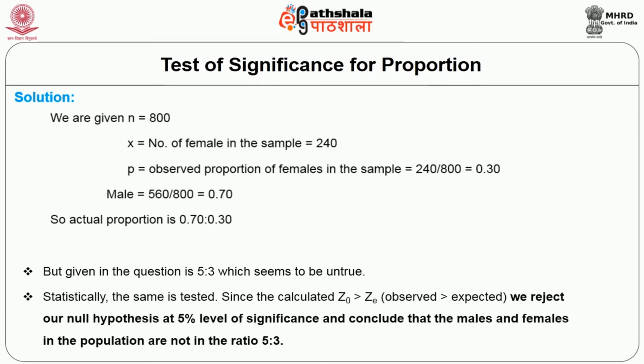Statistically, the same is tested, and since the calculated Z value, that is the observed value, is greater than the expected Z value, we reject our null hypothesis at 5% level of significance and conclude that the playing toys and showcase toys in the population are not in the ratio of 5:3.